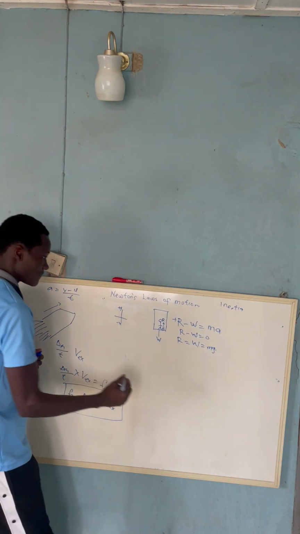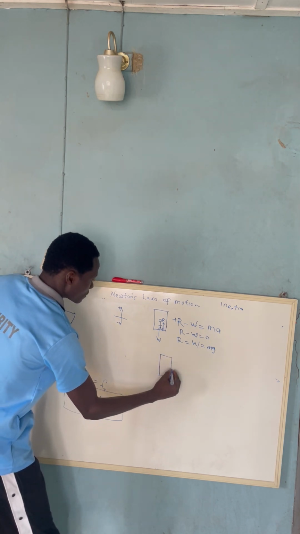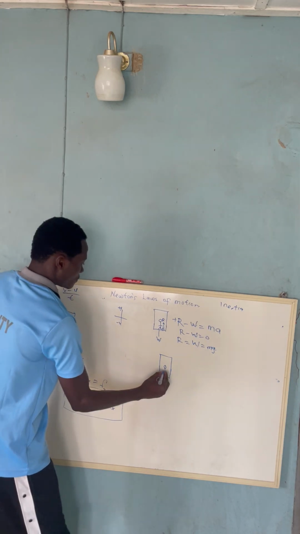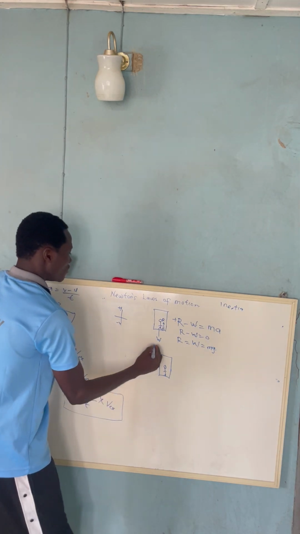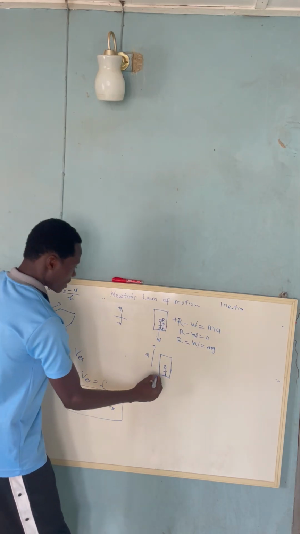So that's the first case. The second case is when we have the body inside the lift, and the lift is moving upward with an acceleration of a. We also have our forces here.